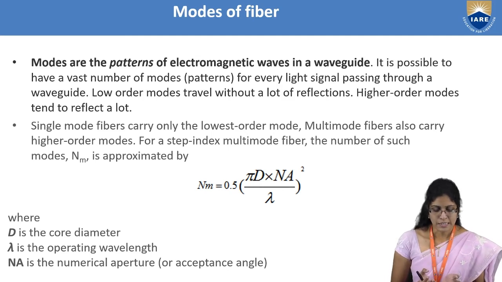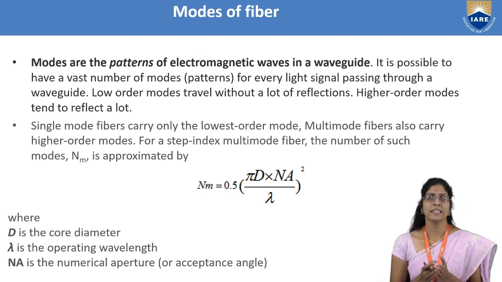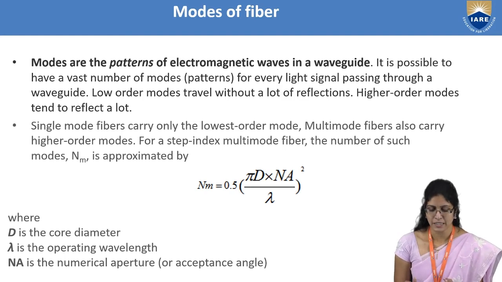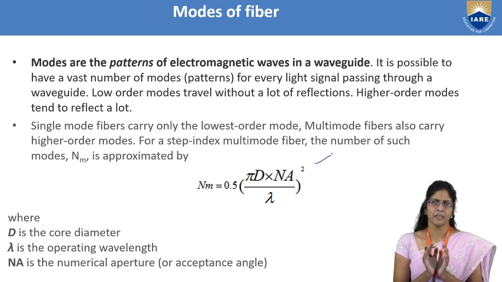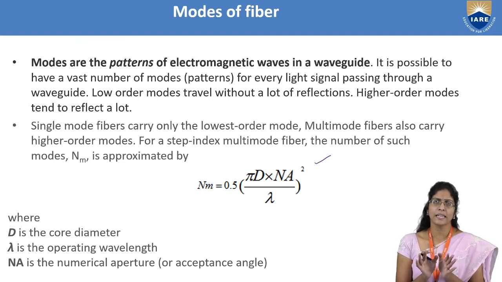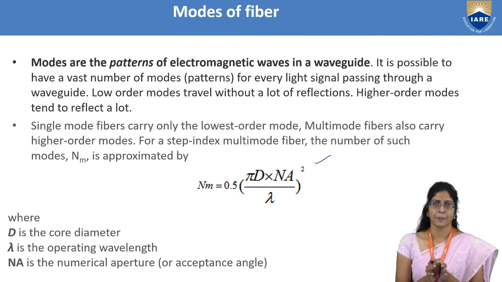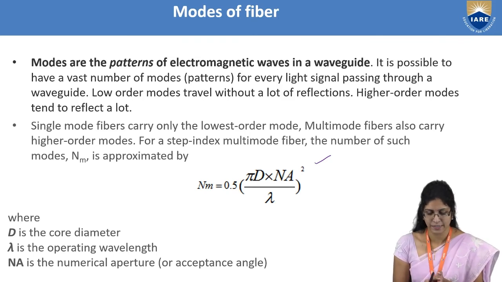It is always believed that single mode fibers carry the lowest order mode and multi-mode fibers carry high order modes. For one particular step index multimode fiber, there is a formula which is approximately used. It's not a completely perfect number, but you can approximate how many modes this step index fiber can carry. What a step index fiber is, you will understand later.